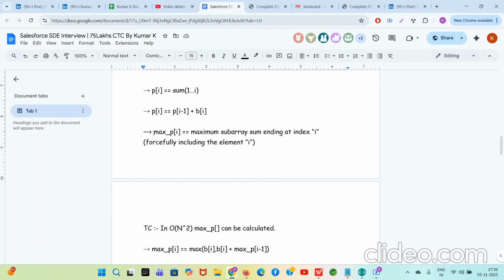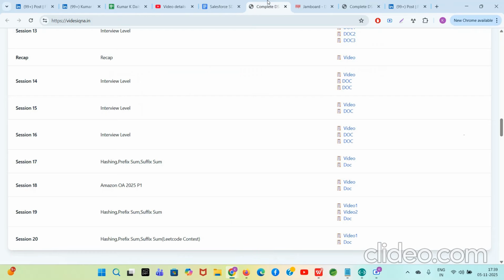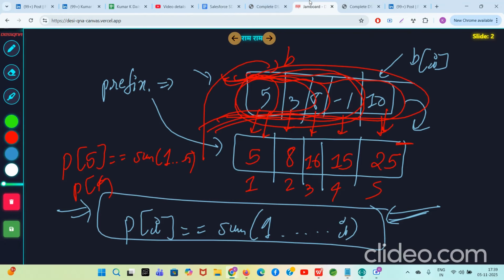So for that, I have taught it in the prerequisite course in the hashing part. But guys, max_P[i] is very, very important. This thing you cannot skip. Max P of I is another array which will tell us the maximum subarray sum ending at index I, forcefully including the element I. So what does this mean? Maximum subarray sum ending at index I.